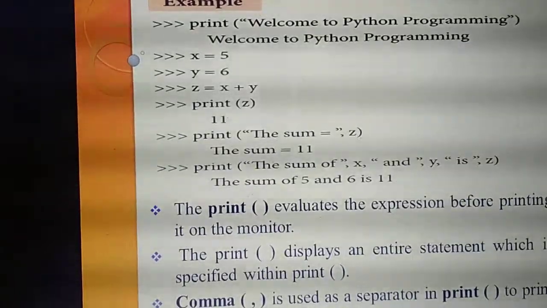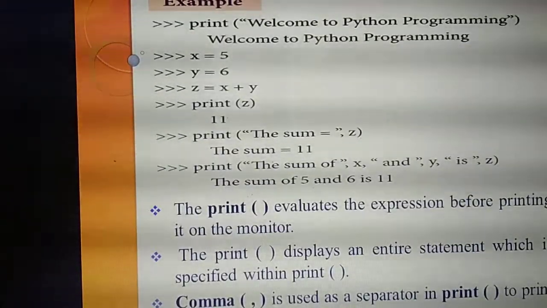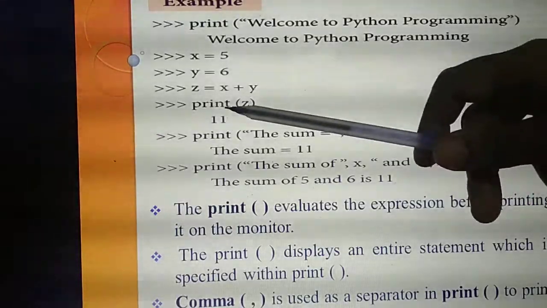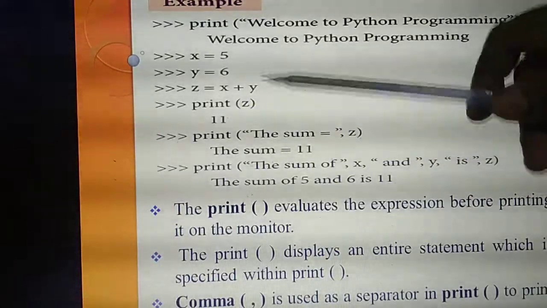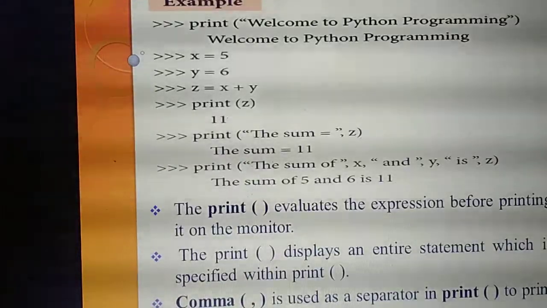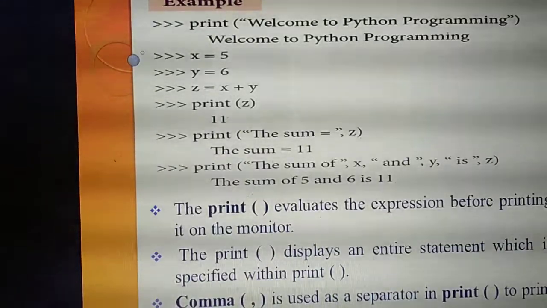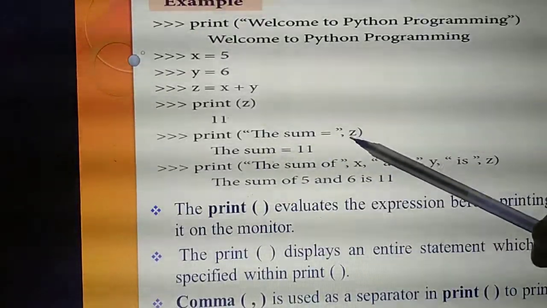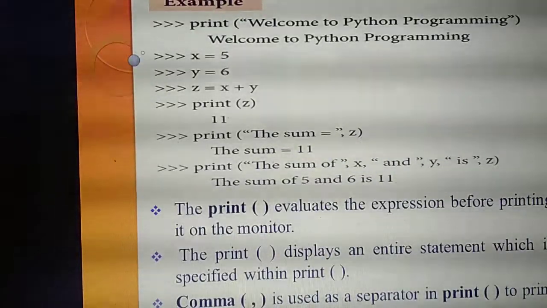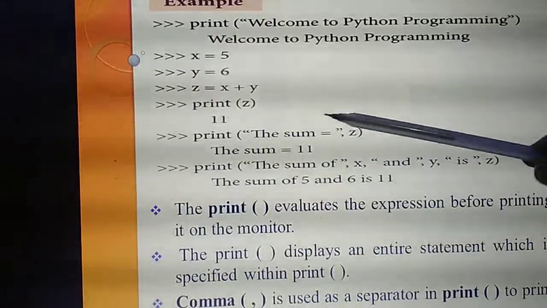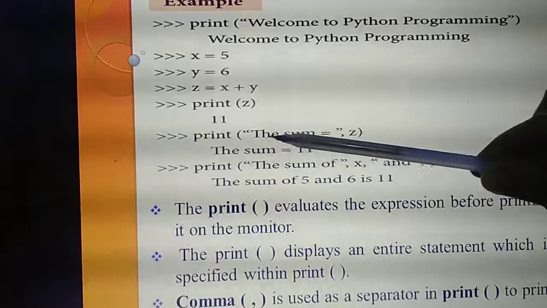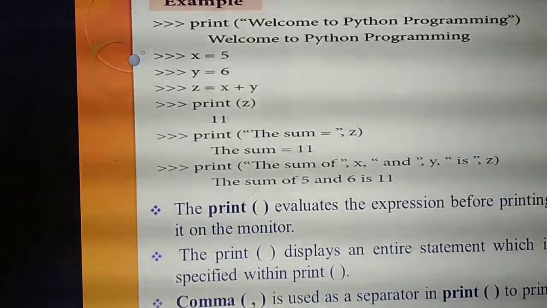So, all of you take your textbooks in your hand. The same syntax and all are given in your textbook. Okay. So, what is this one? Print of variable. Understand? Second syntax. Then, the next thing is the third example. See, the sum equal to comma z. What's the meaning of this one? The string to be displayed. Third syntax. See it. What's the third syntax? Print of the string to be displayed, comma variable.